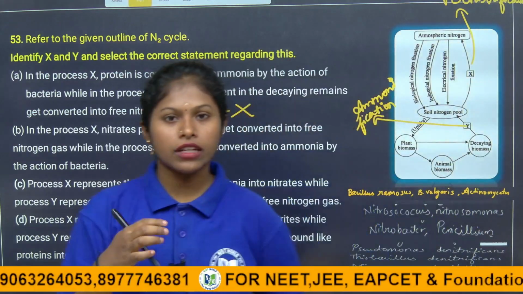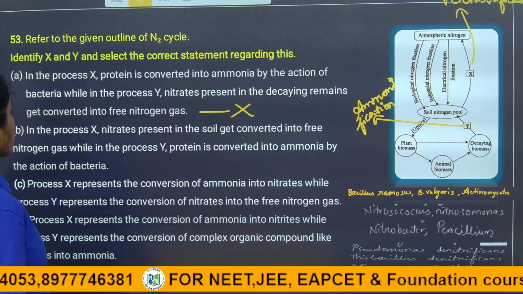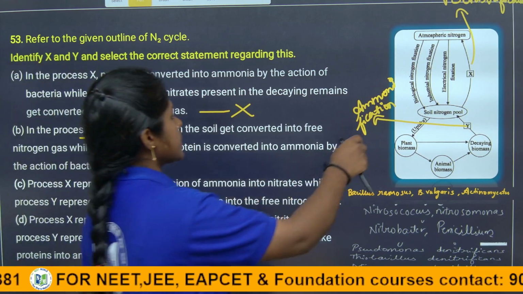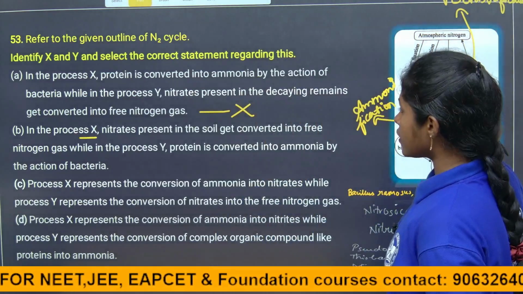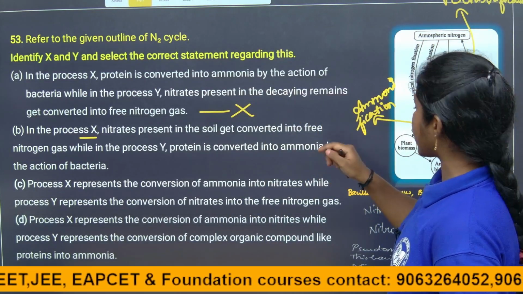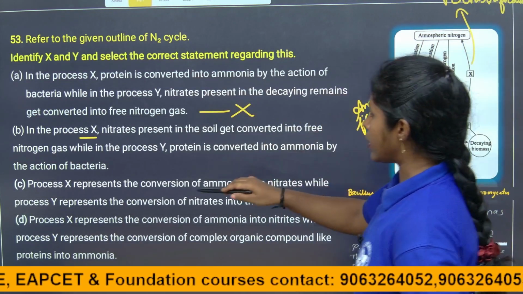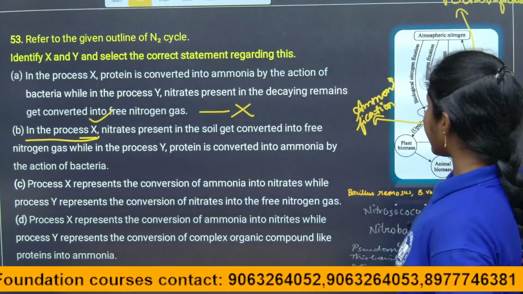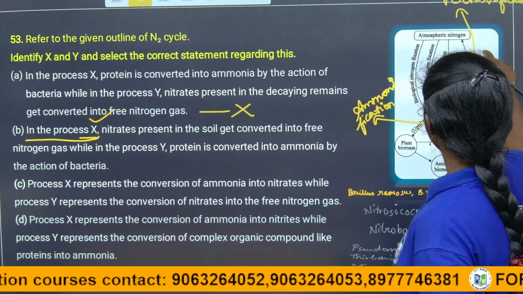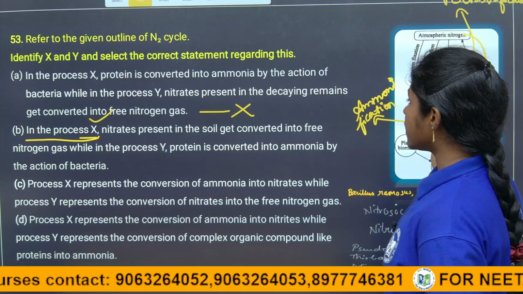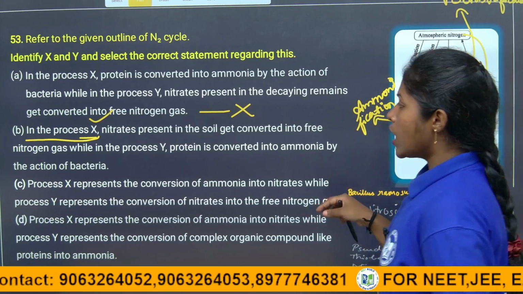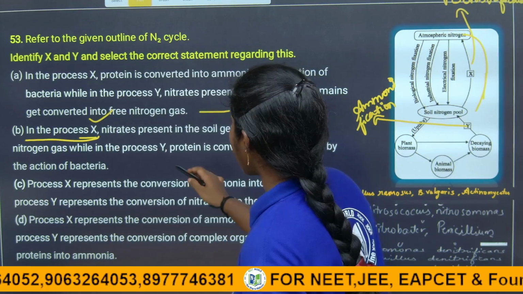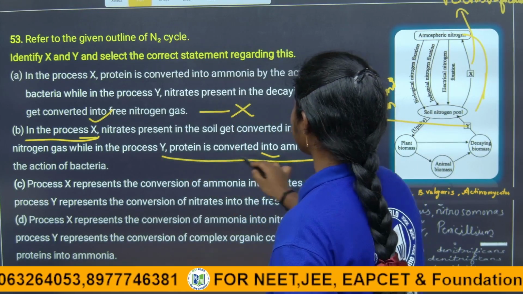Now we will see the next option. In this process X, nitrates present in the soil get converted into free nitrogen gas. Of course it is a correct statement, children, because the nitrogen present in the soil again gets back into the atmosphere. So the first statement is absolutely correct. While in the process Y, protein is converted into ammonia by the action of bacteria. Of course it is also the right statement, children.